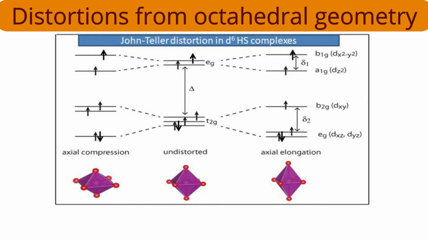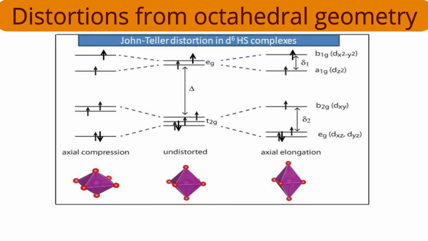I am considering that splitting parameter as delta 2. If you pay attention to the right side splitting, you will understand that splitting parameter. If delta 2 is that splitting parameter, then the dxy orbital will decrease in energy by 2/3 delta 2, while dxz and dyz will increase in energy by 1/3 delta 2 in order to maintain the barycenter, the equilibrium energy of the t2g orbitals. Are you following the axial compression and the energetics of the split t2g orbitals?